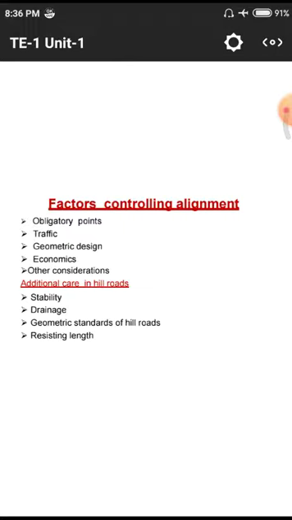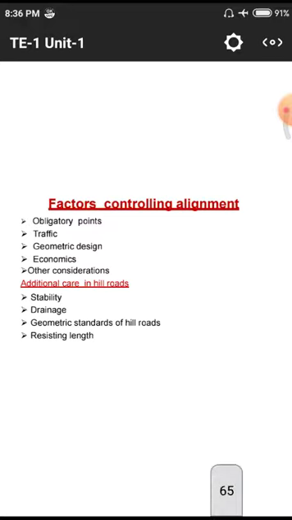And next one, economics. That means money related matters, all those come under economics and other considerations. That means different kinds of considerations: if there are lakes, ponds or rivers, or any crop fields or wildlife sanctuaries, we need to take these considerations while designing the roads. Those considerations mainly depend upon the span of the length and surrounding activities.